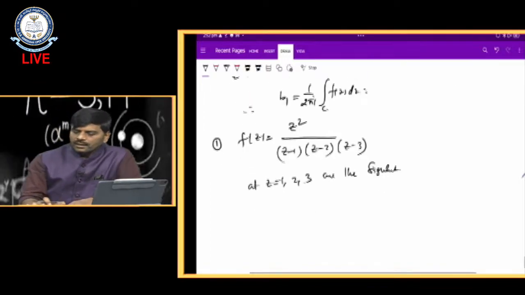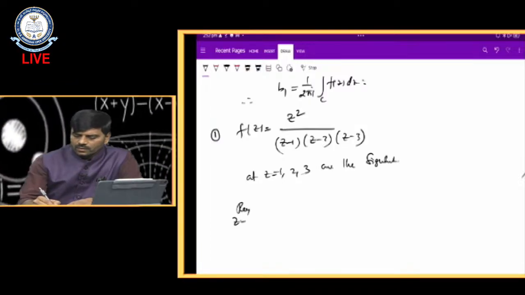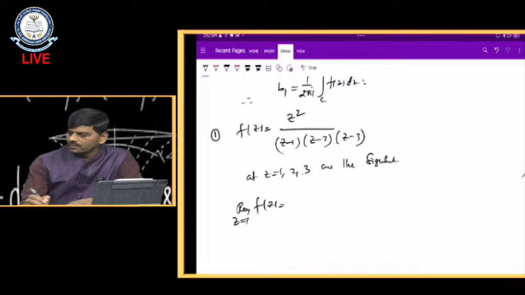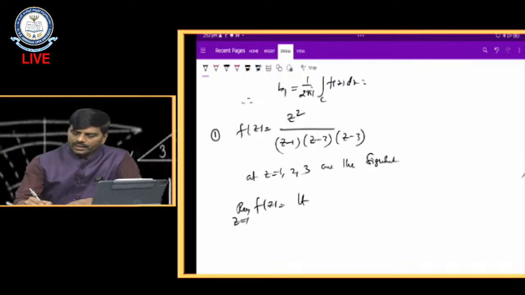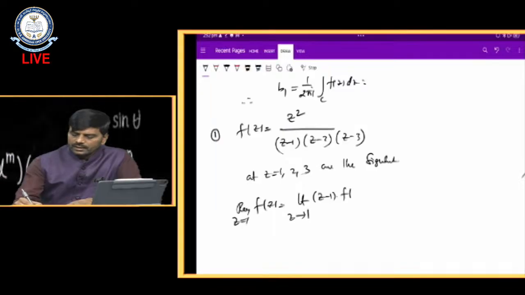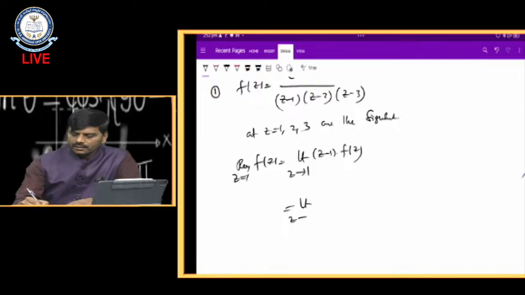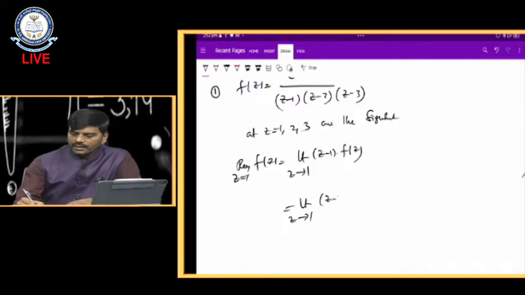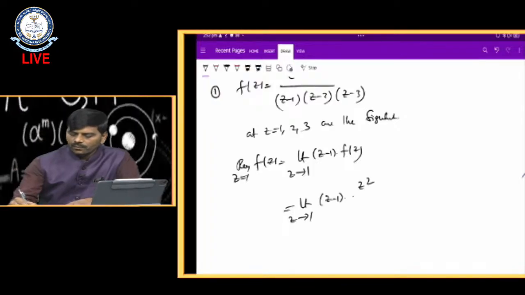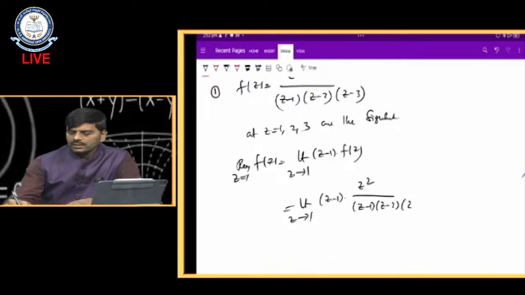Let us discuss the residue at z equal to 1. It is the limit as z tends to 1 of (z minus 1) into our function f of z. So the limit as z tends to 1 of (z minus 1) into z square by (z minus 1)(z minus 2)(z minus 3).